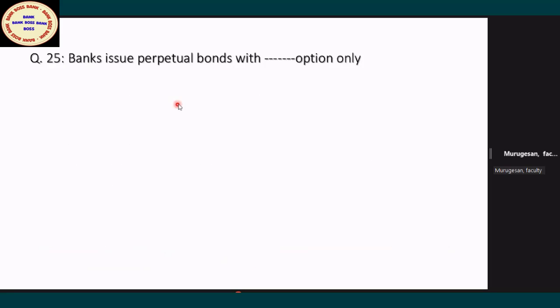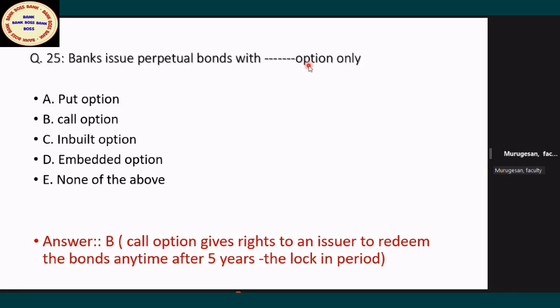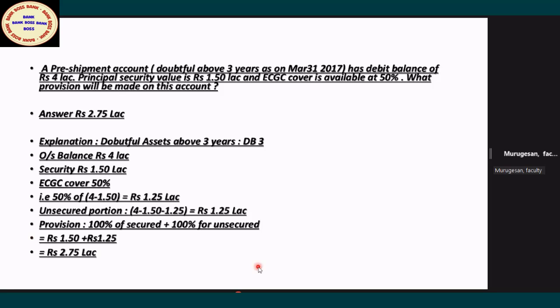The banks issue perpetual bonds with which option? Call option. That's the answer. And again, they will use the word 5 years as a lock-in period. They cannot exercise the call option within 5 years from the date of issue of the bond. They can exercise only after 5 years. Very good.